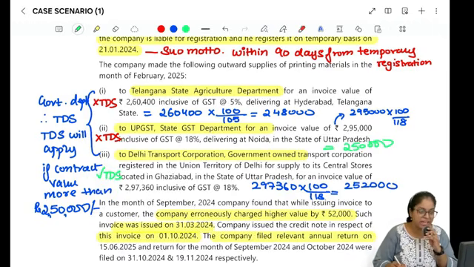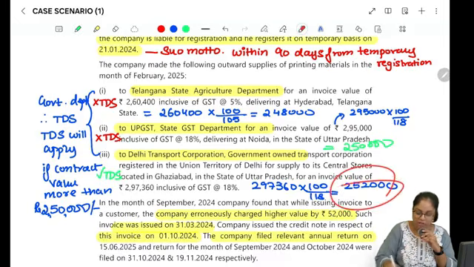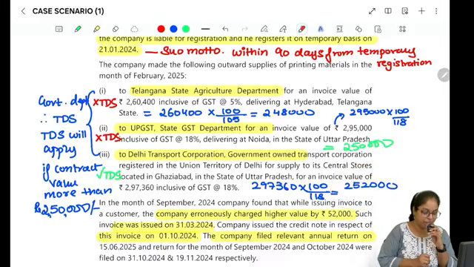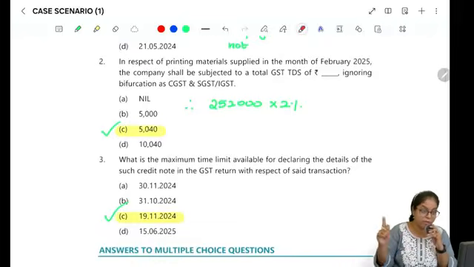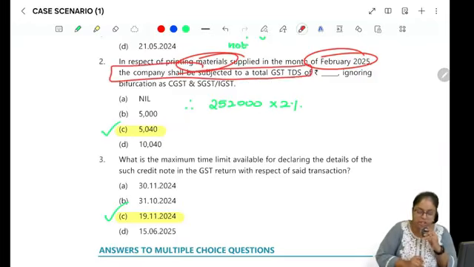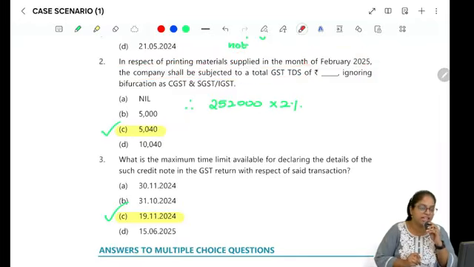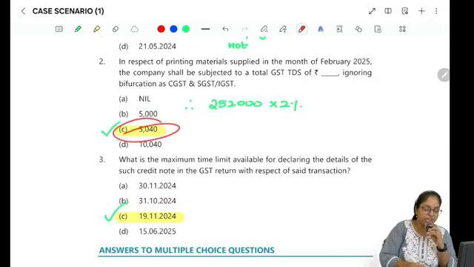Next, it is 2,97,360 into 100 divided by 118. You're getting 2,52,000, which is more than 2,50,000. The contract value exceeds 2,50,000. Hence here the TDS provisions will be applicable, right? And the rate of TDS is 1% each. So in respect of printing material supplied in the month of February, the company shall be subjected to a total GST TDS of 2,52,000 into 2%, which is 5,040. Is that absolutely clear, guys?